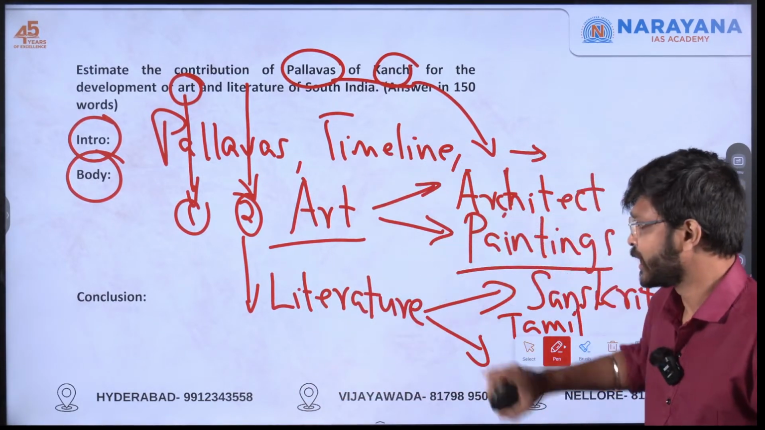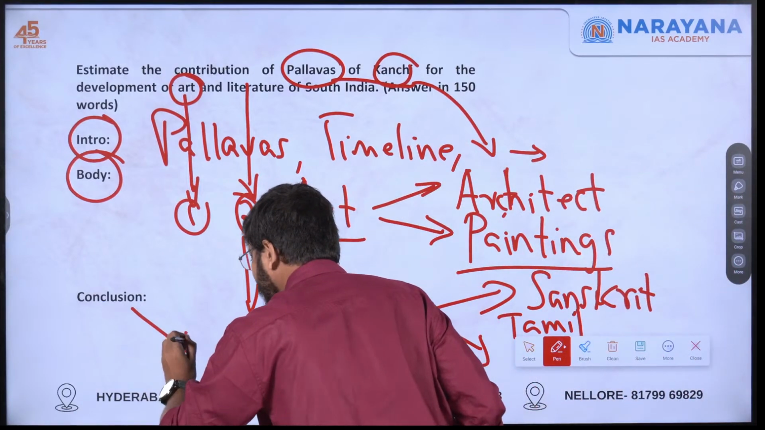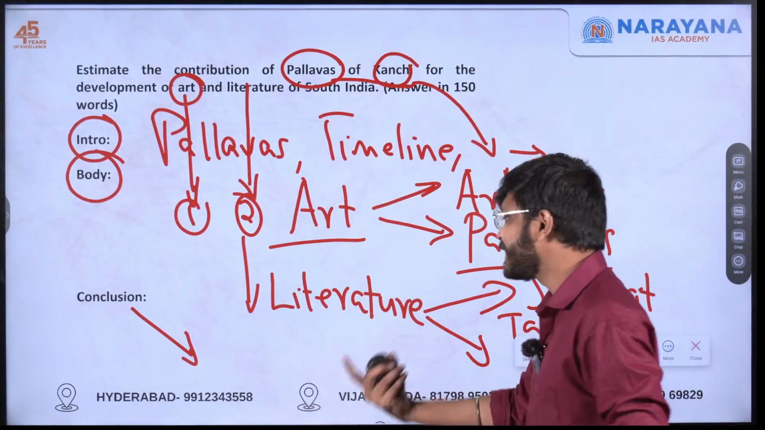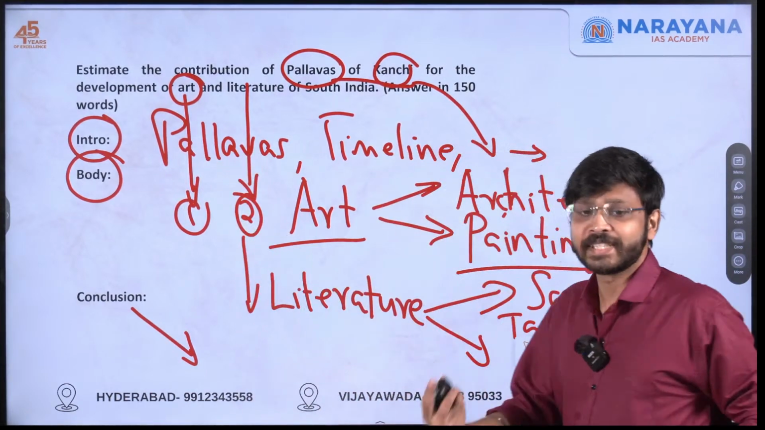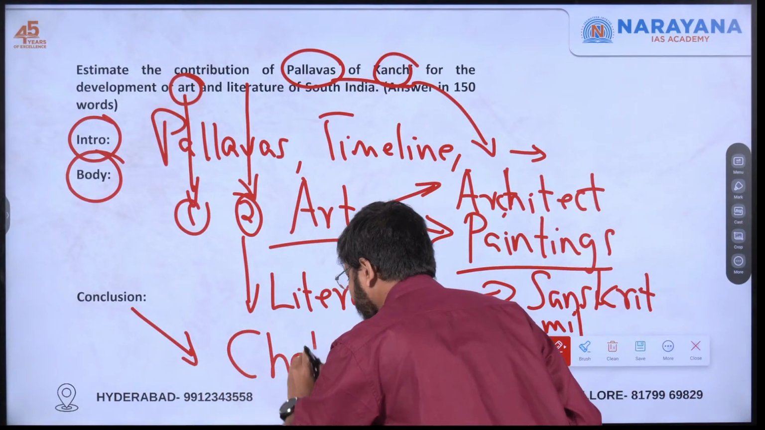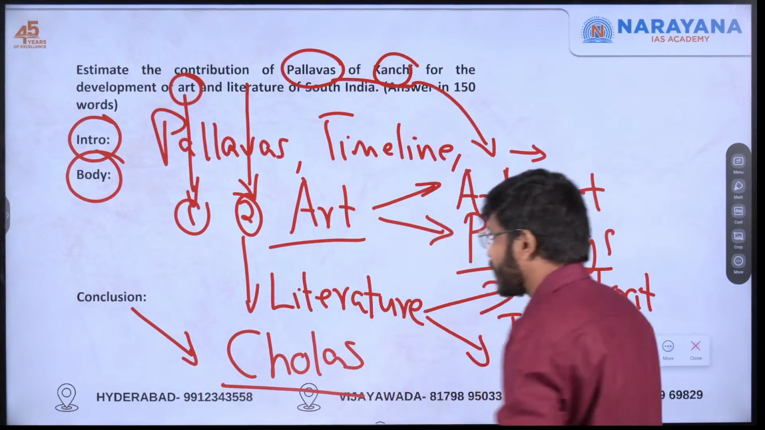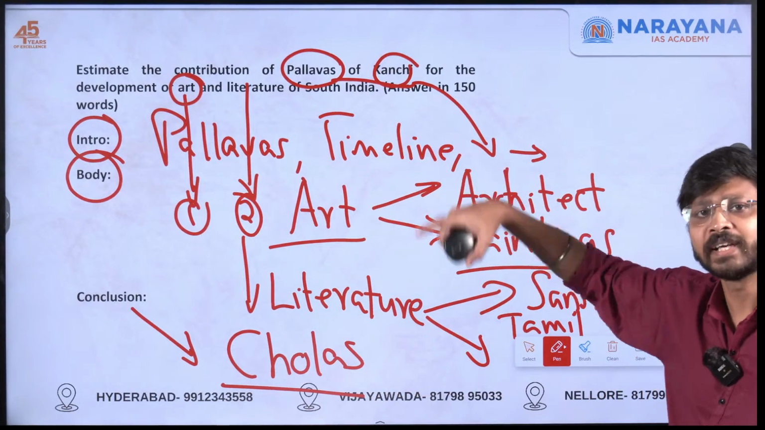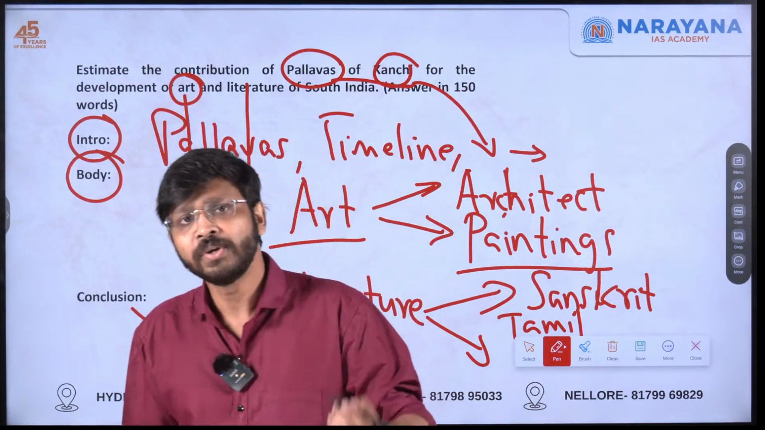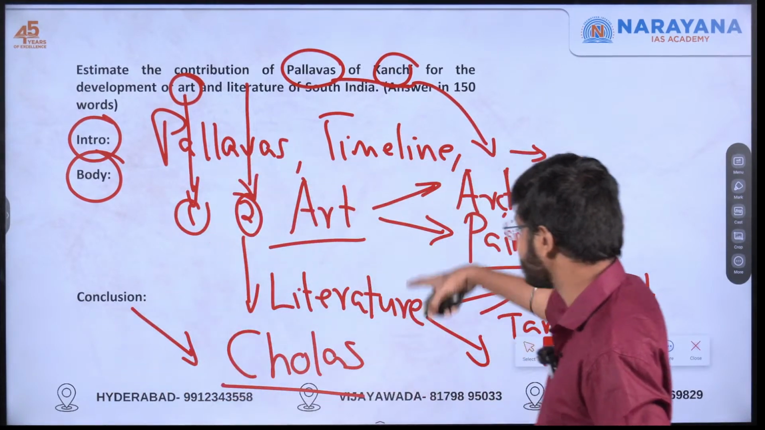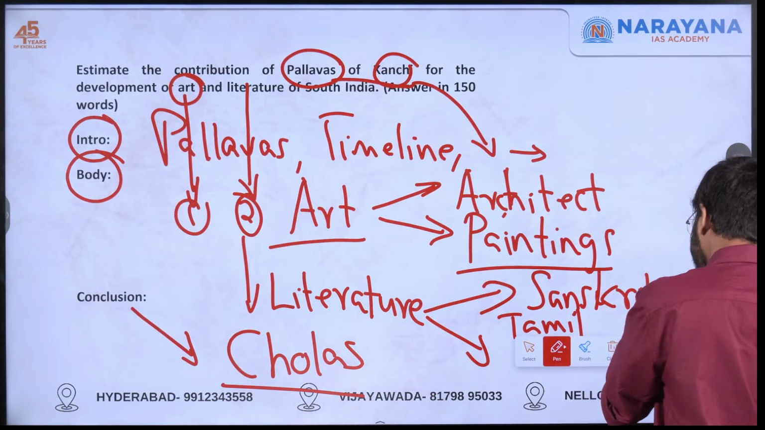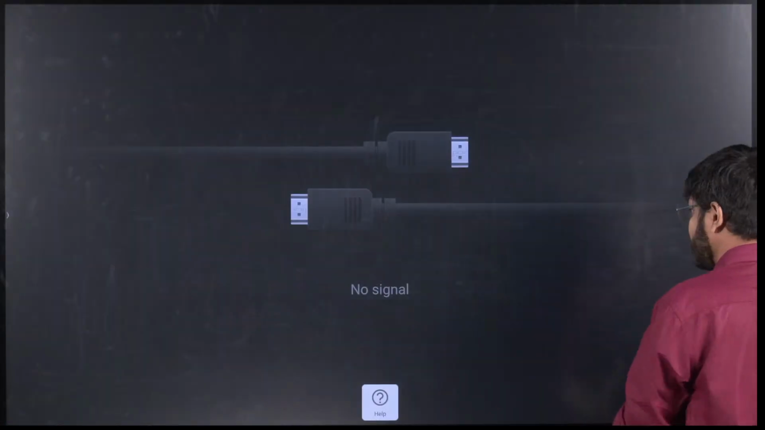This is how we can mention it, and after that, in the conclusion, we can conclude by saying how it has become a legacy. For example, the later Chola period. After the Pallavas only, the Cholas are coming. So how Pallava architecture, Pallava art, Pallava literature, everything helped in the development of Chola architecture and also other types of literature. Like this way, you can conclude this answer.